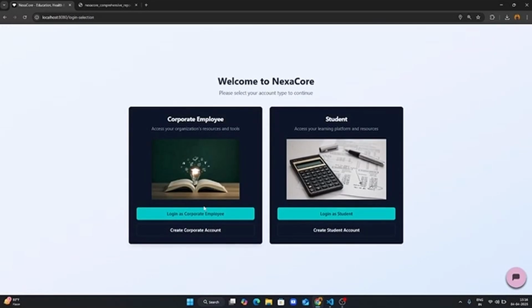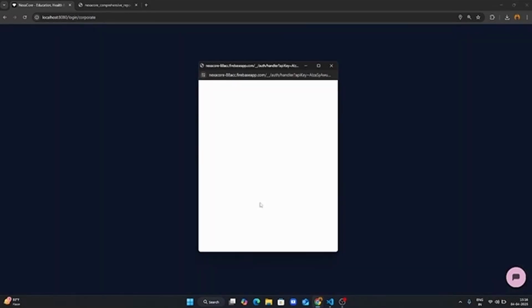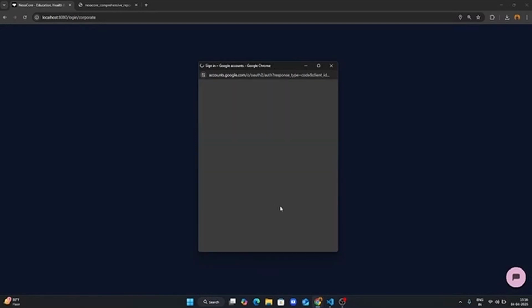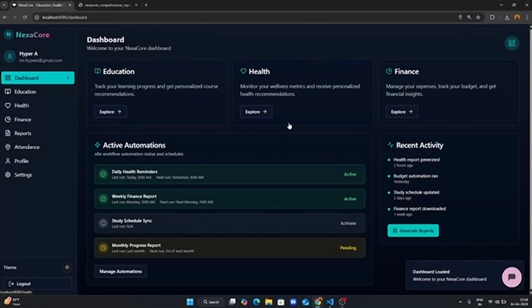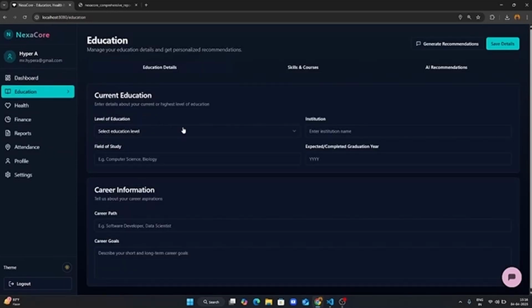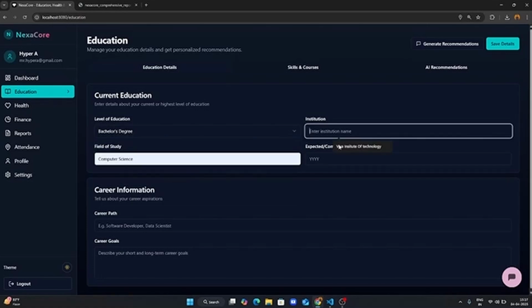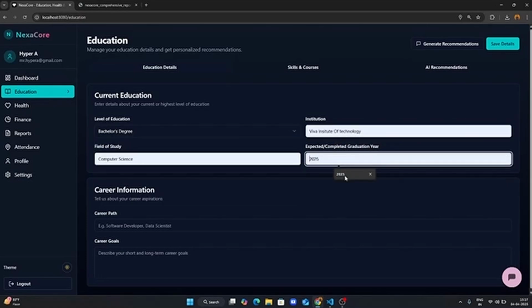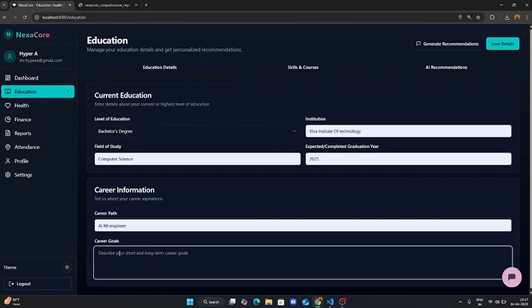Now we will go towards login. Here, the login page is using Google Authentication and it is fully working. We are using Firebase for database management, and everything is stored in the backend. And we have successfully logged into our dashboard. These are some sections. Now we'll go into the education section, where the user will input their information, like bachelor's degree and other basic required information, and they will get a detailed dashboard or a PDF of the solutions.